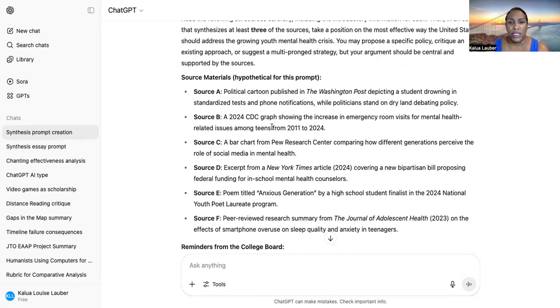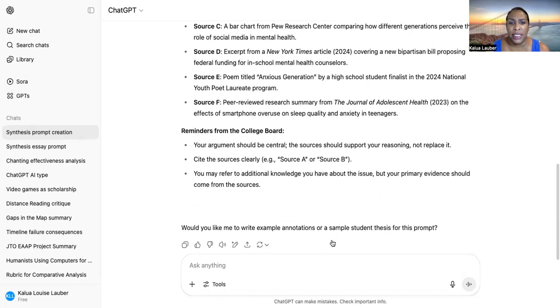The 2024 CDC graph showing the increase in emergency room visits for mental health related issues. A bar chart from Pew Research Center, an excerpt from a New York Times article, a poem entitled Anxious Generation, and a peer reviewed research summary. Let's see what it says. Reminders from the College Board. Then it tells you the reminders: your arguments should be central. The sources should support your reasoning and not replace it.